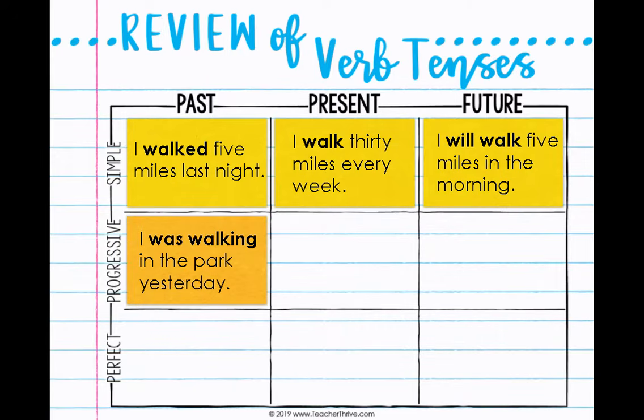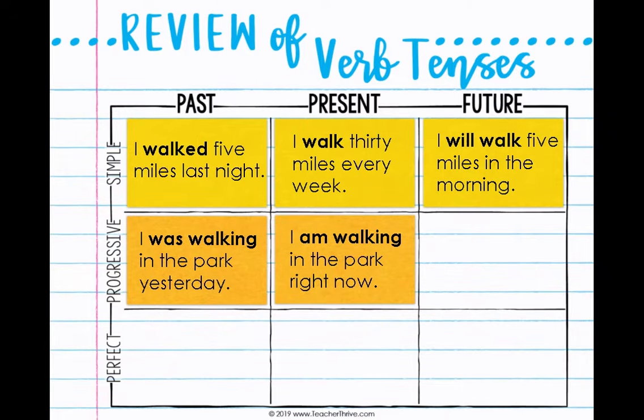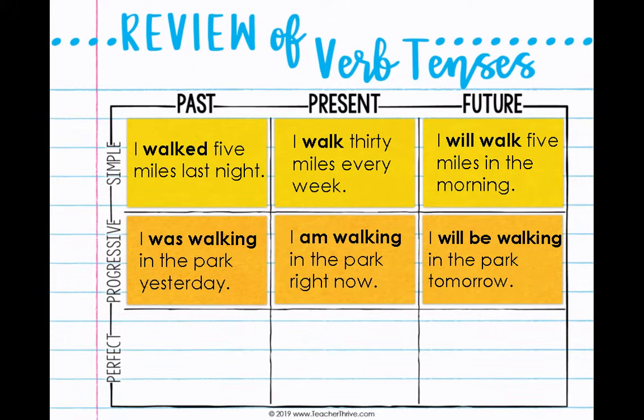Progressive past usually has, or always has, the word was, and the verb ends with ing. For present progressive, we usually have am or is with the ing verb. And future, we add will be to an ing verb.